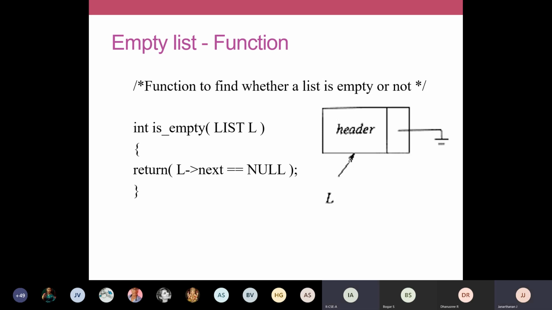For a function, how can we give input? Linked list is the input, ma'am. Okay. From the coding, I've given one line, int is empty list L. What is the input for this function? How will you provide input for your function? Linked list is the input.